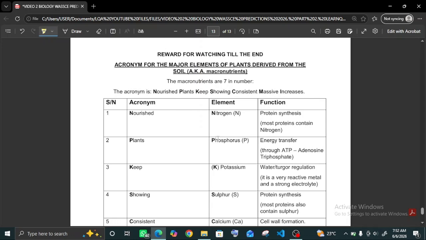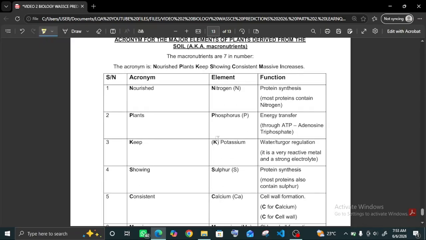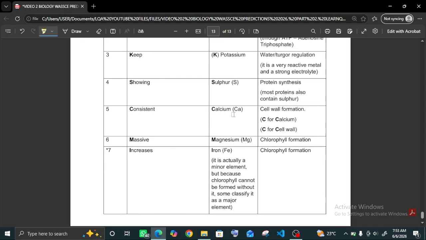Thank you for watching to the end. This is a reward for watching to the end. I compiled the acronym for the major elements of plants that are derived from the soil. Plants operate or survive on major elements. So these are the elements that are derived from the soil: nitrogen, phosphorus, potassium, sulfur, calcium, magnesium, iron.